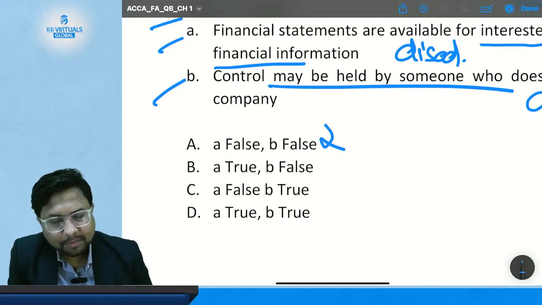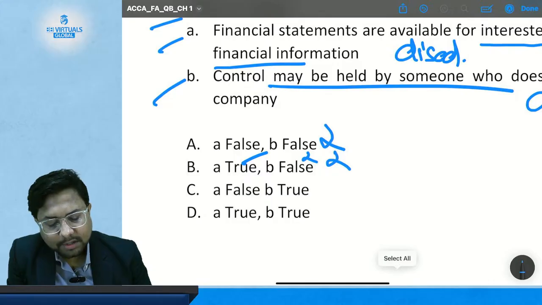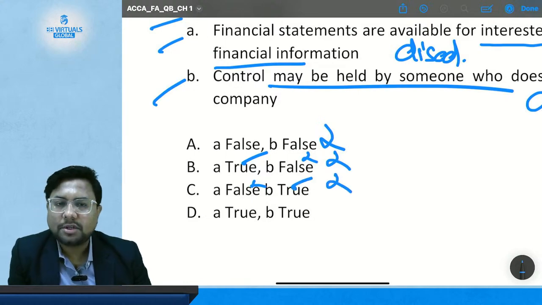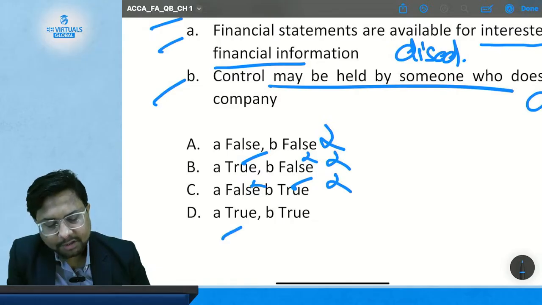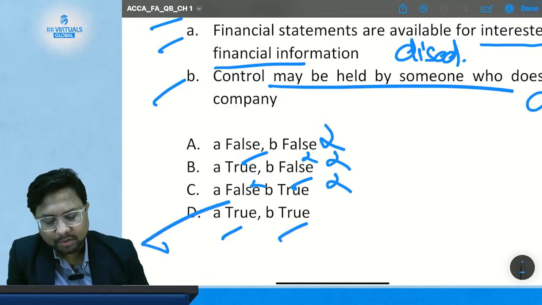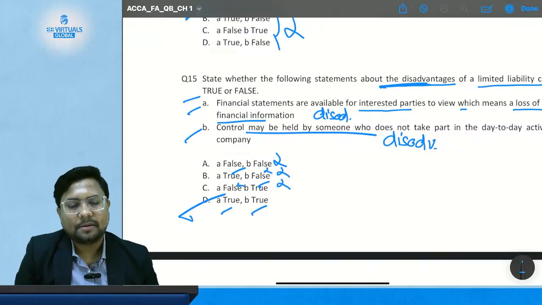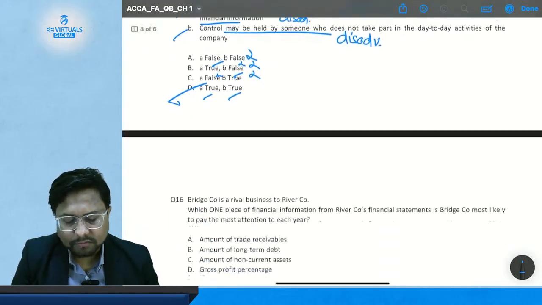Option B: statement A is true, statement B is false. No, this option is not correct. Both statements are true. Option C: statement A is false. No, statement B is true. Yes, still the option is incorrect because both statements need to be true. Option D: statement A is true, statement B is true. So hence the correct answer will be option D, where both the statements are disadvantages of being in a limited liability form of a company.